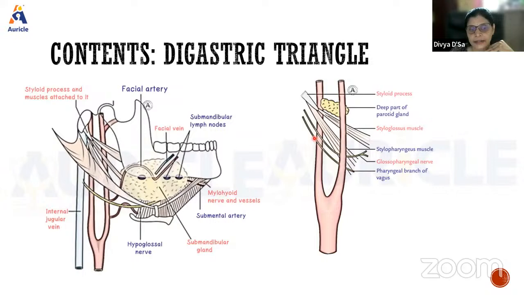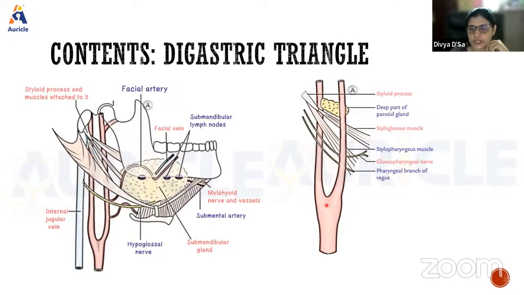Between these two muscles, we will see two nerves passing. The nerve supplying the stylopharyngeus is the glossopharyngeal nerve, and it runs along there. And there is the pharyngeal branch of the vagus nerve. These two nerves we will see in the posterior and deeper part.